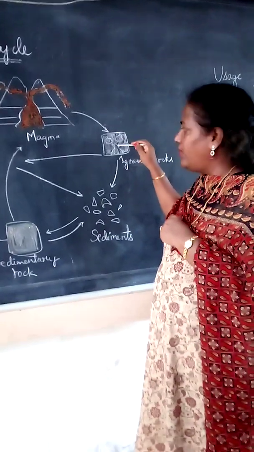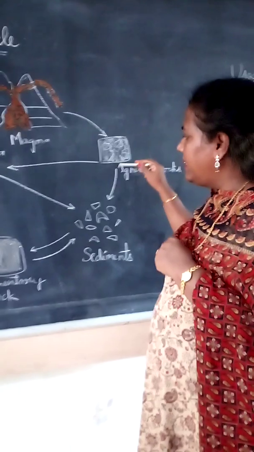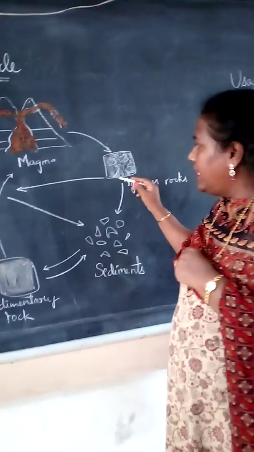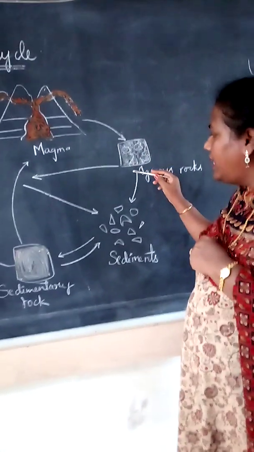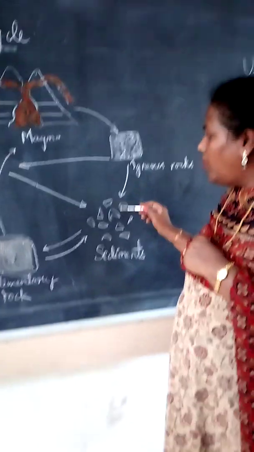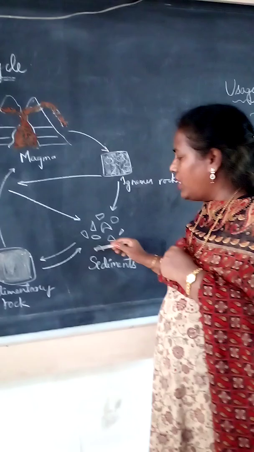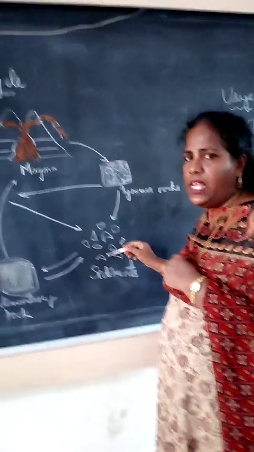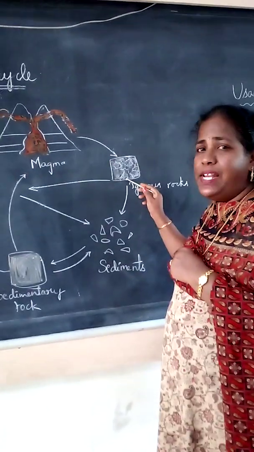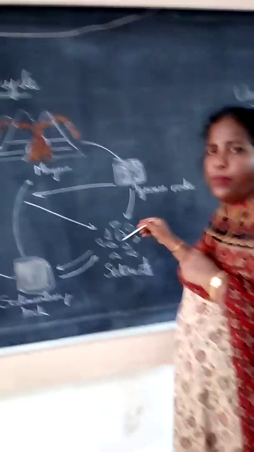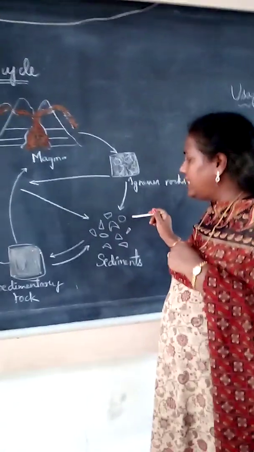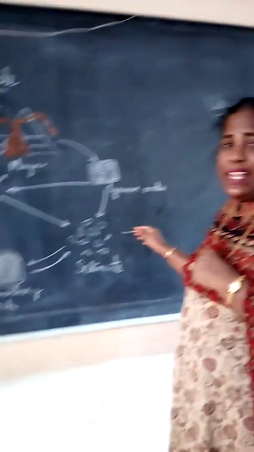Very hot rocks, they are forming. Again, these igneous rocks: see here, this big rock is divided into small pieces. These are called small pieces of gravel. A big rock takes a million years. The process here is the denudation process.